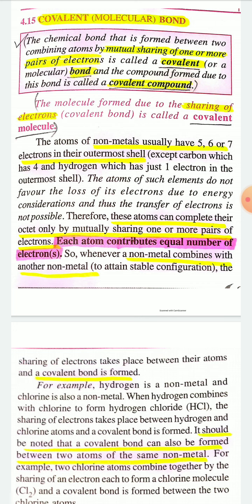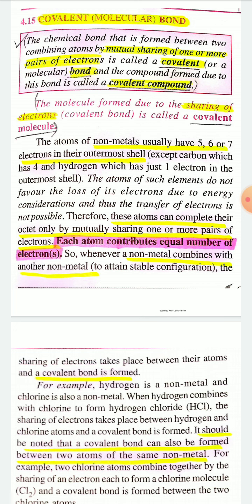Therefore, non-metal atoms can complete their octet only by mutual sharing of one or more pairs of electrons, and each atom contributes an equal number of electrons in the electron pair.